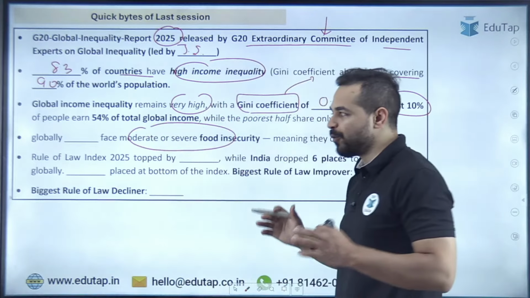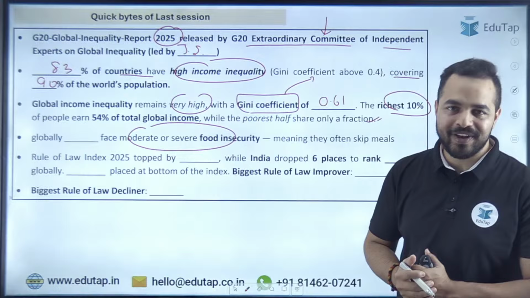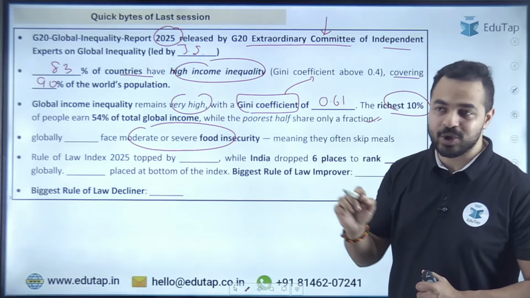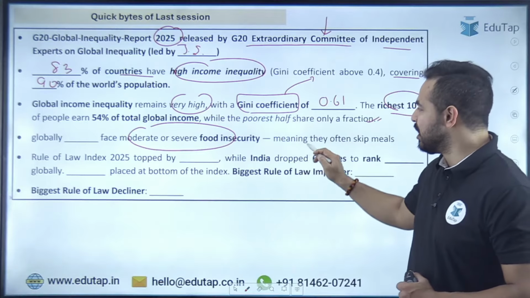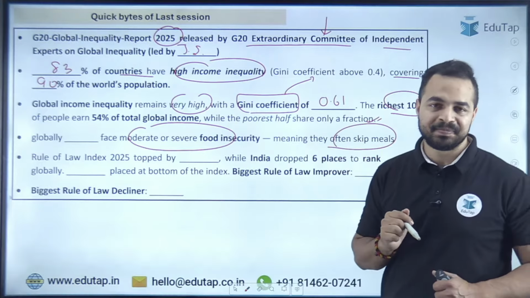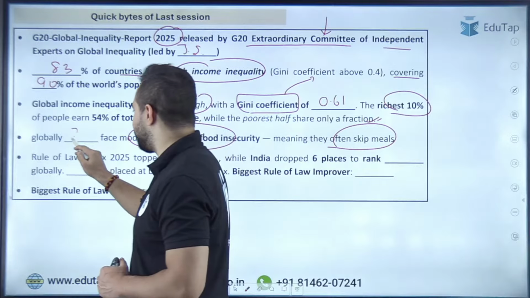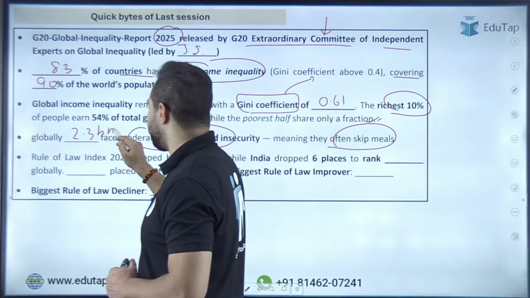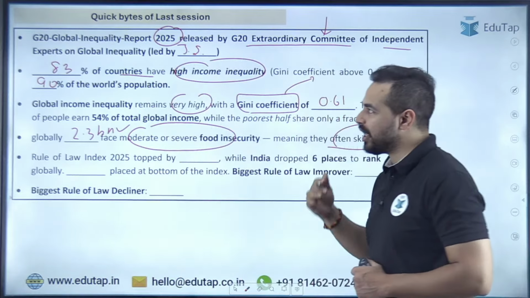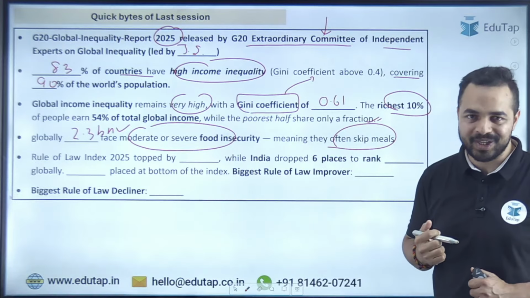अब हम बात करते हैं food insecurity की, और आपको identify करना है कि कितने लोग हैं across the world who are facing the food insecurity here, meaning they often skip meals. So what is that number? That number is 2.3 billion people. 2.3 billion people face moderate or severe food insecurity according to the G20 Global Inequality Report.